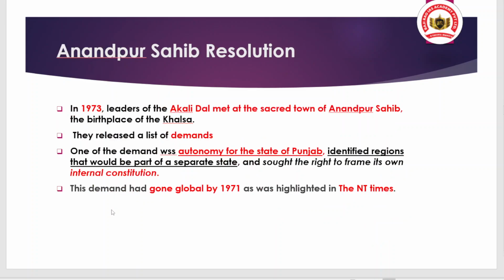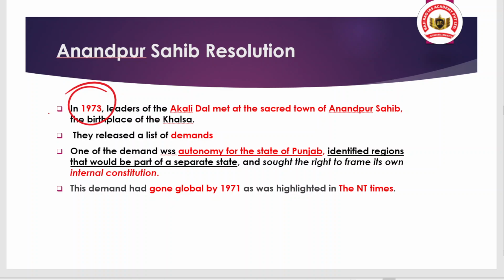After that, despite all of these actions, the protest and the demand by the separatist groups didn't stop, and there was the Anandpur Sahib resolution. This resolution was created in 1973 by the leaders of the Akali Dal, and they raised some demands via this resolution.